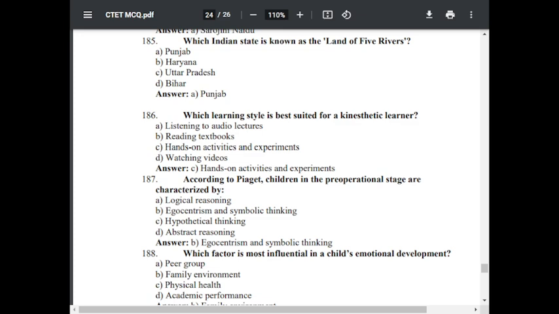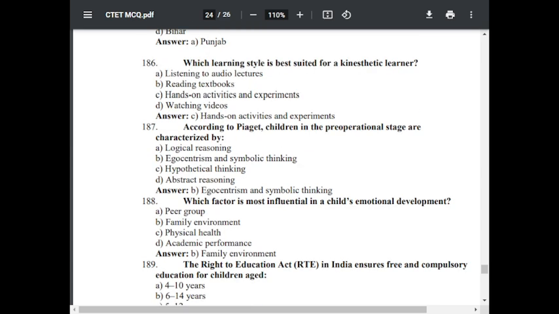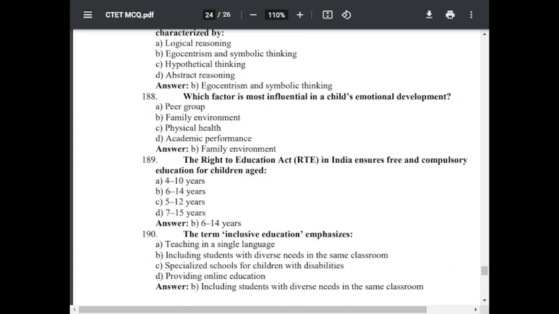The correct answer is egocentrism and symbolic thinking. Question number 188. Which factor is most influential in a child's emotional development? Option A peer group, option B family environment, option C physical health, option D academic performance. The correct answer is family environment. Option B is correct.